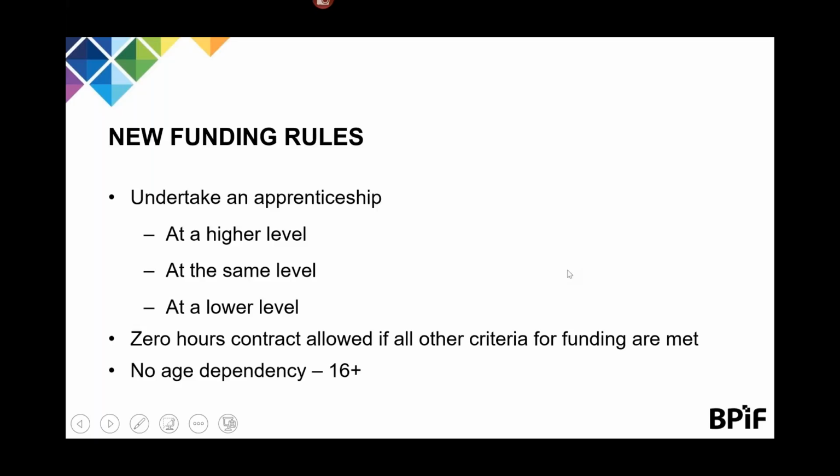Surprisingly, 0-hour contracts are now allowed as long as all other criteria are met, and the term of the apprenticeship is extended based on actual hours worked. Again, as now, there is no upper age limit. The apprentice just has to be at least 16, but there's no upper limit on it.